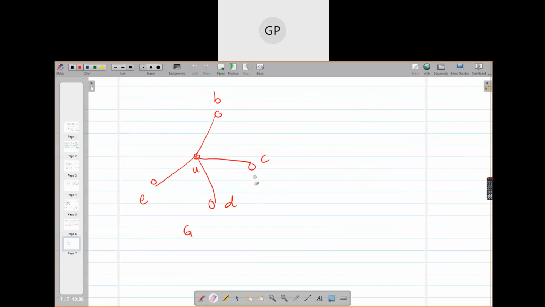Yes, ma'am. So see, if I delete the vertex A, here vertex A was there, I deleted it, I deleted the edge also. So the remaining graph is disconnected. This was A. Now I'm deleting the vertex A. So what happens when I delete the vertex? I have to delete the edge also. So is this graph disconnected now?